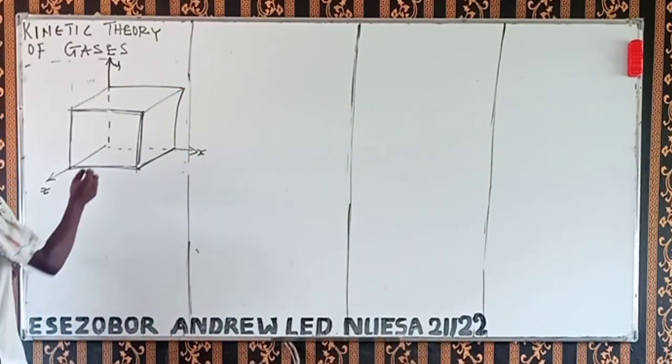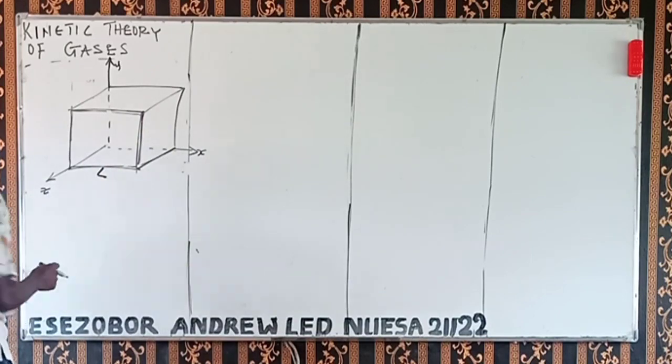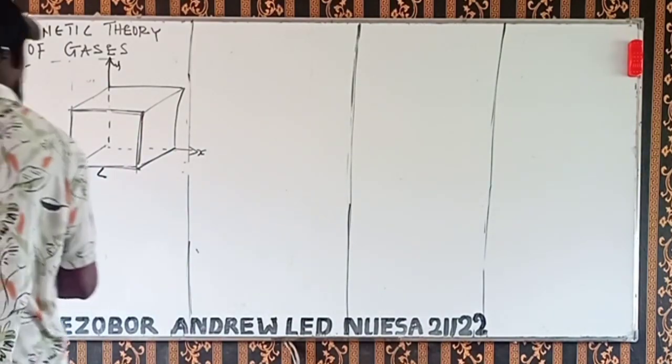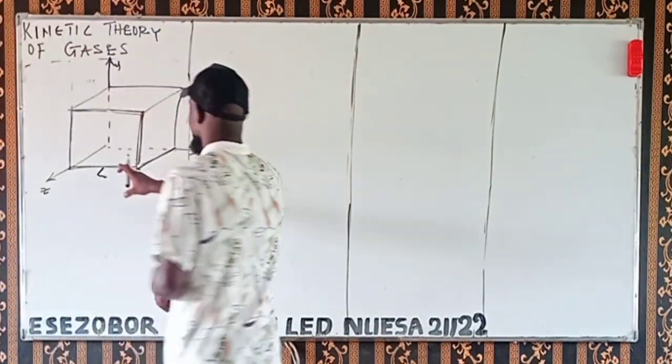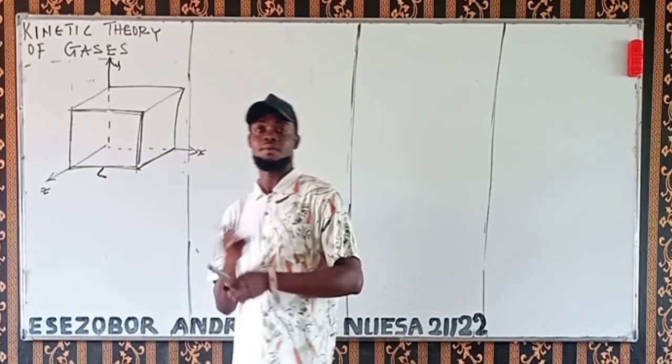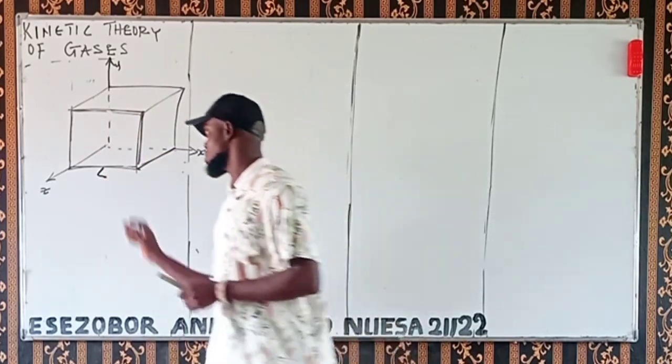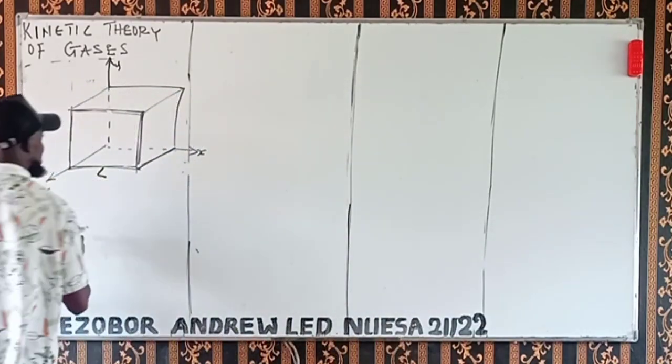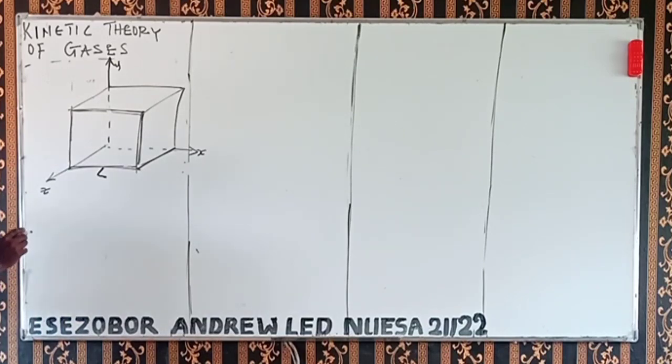Now let's draw the side. Remember, for a cube, all the lengths of all the sides are the same. You know that. So the lengths are the same. Now we have the x direction, y direction, and z direction.